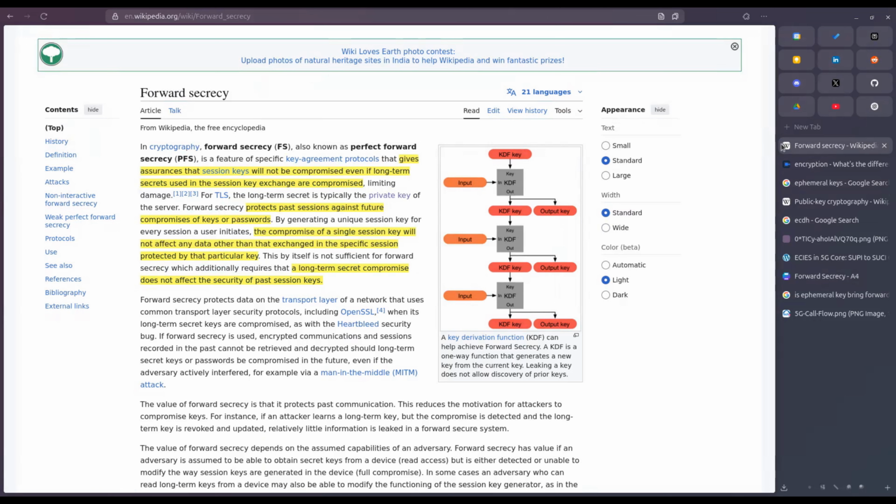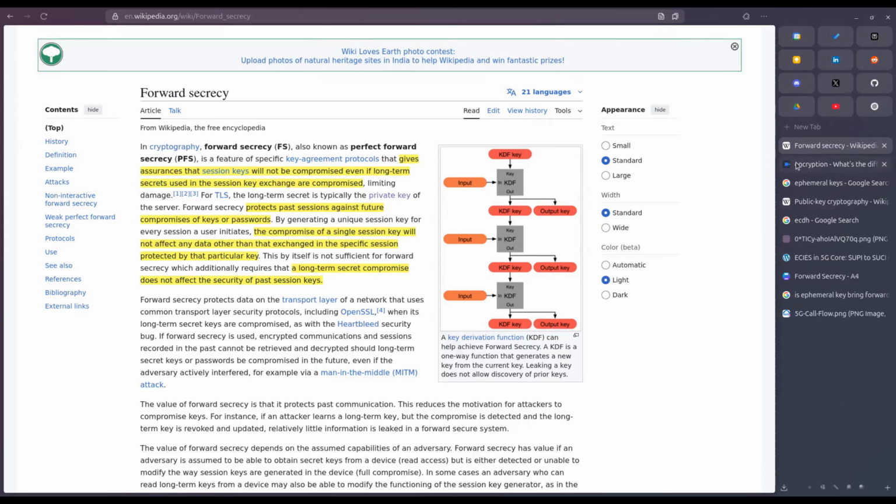Forward secrecy, or perfect forward secrecy. It ensures that the session keys will not be compromised, even if the long-term keys are. It protects the previous sessions, and the compromise will only be limited to that particular session. If I have to sum up all this highlighted part in one definition, it states that if a long-term key gets compromised, it would not affect the previous sessions by any means. In other words, the previous sessions' encrypted data will not be decrypted by the attacker if any long-term key gets compromised.